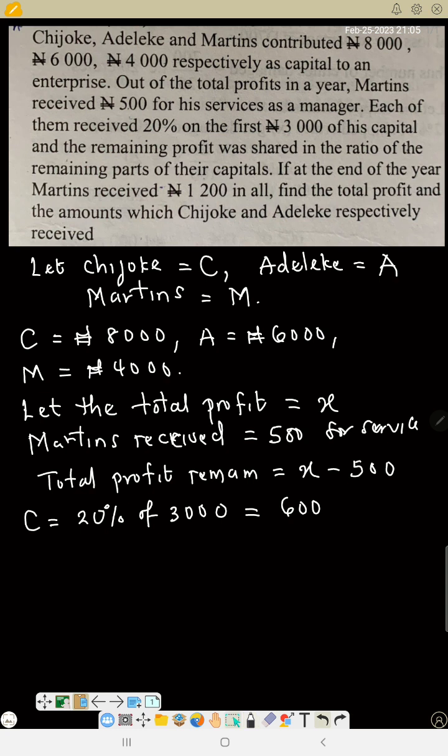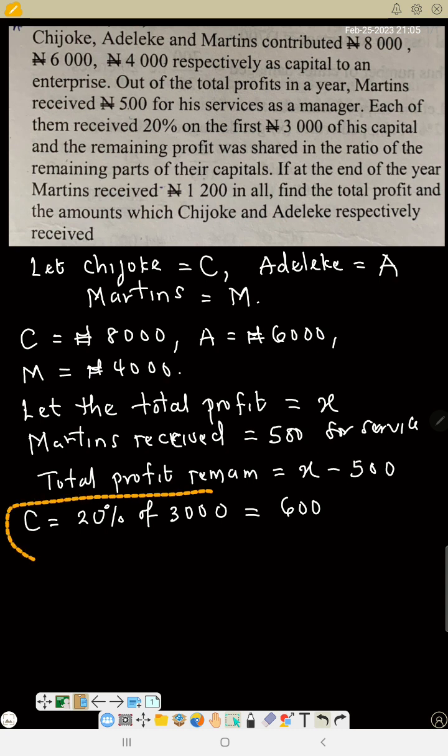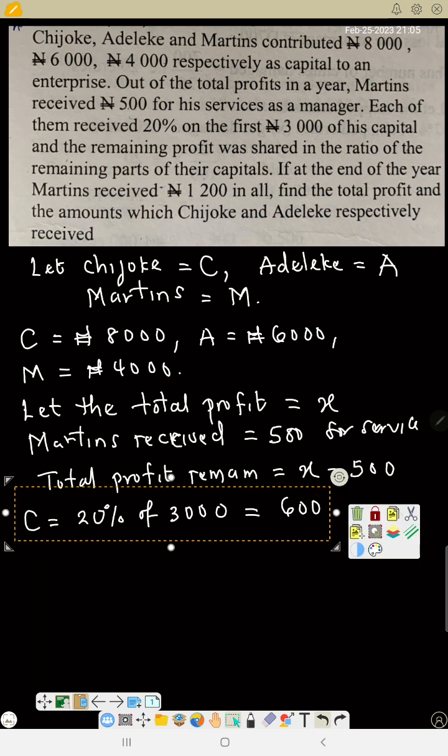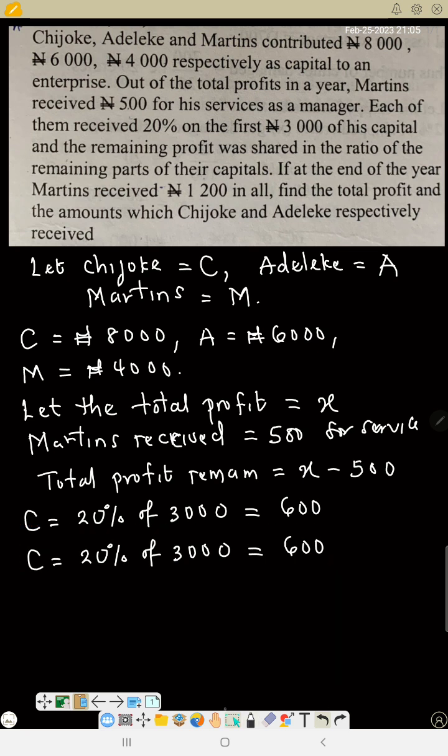So that means Chijioke receives that 600 naira. Adeleke also will be the same thing, 20% of 3,000.